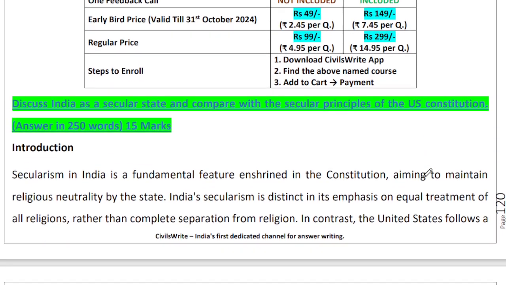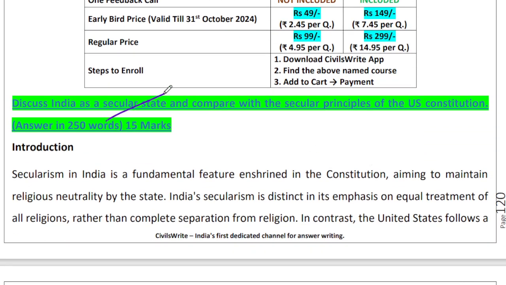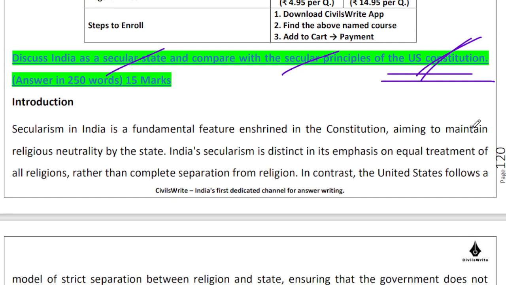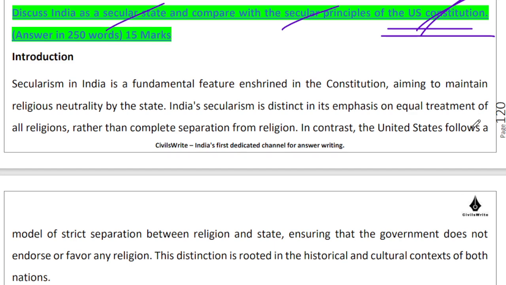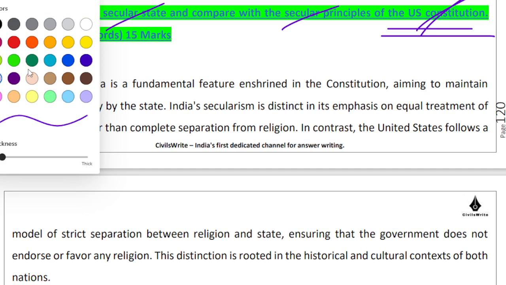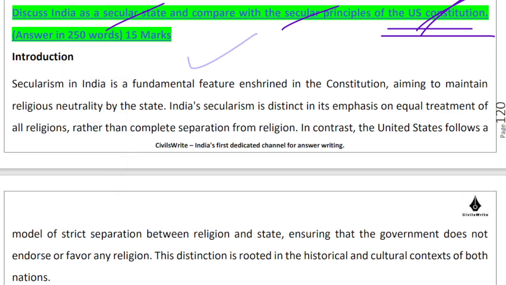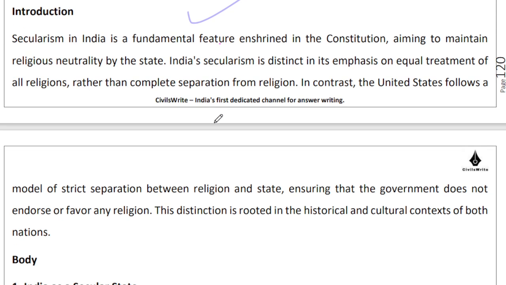Moving ahead to the next question. Discuss India as a secular state, compare with the secular principles of the United States Constitution. This is coming out of nowhere. Probably, at least for me, this is coming out of nowhere, being very, very honest with you. So if you are struggling to answer this question, or forget answering, you are struggling to think how you will tackle this kind of a question going ahead, you are not alone, right? So don't beat yourself up, right?